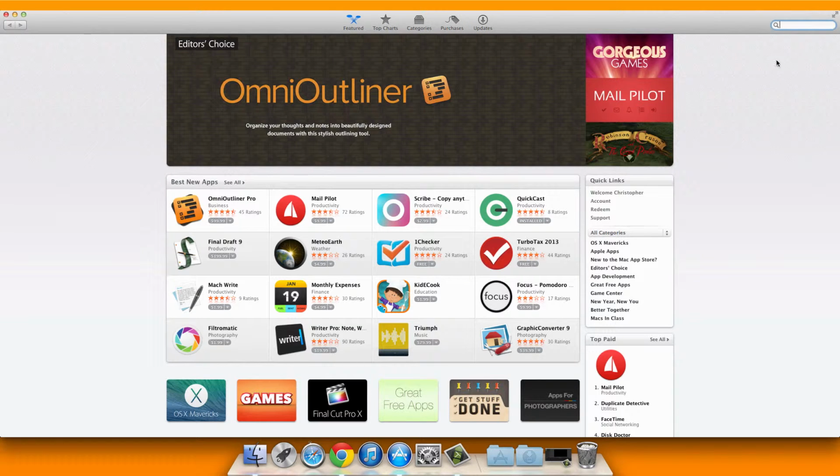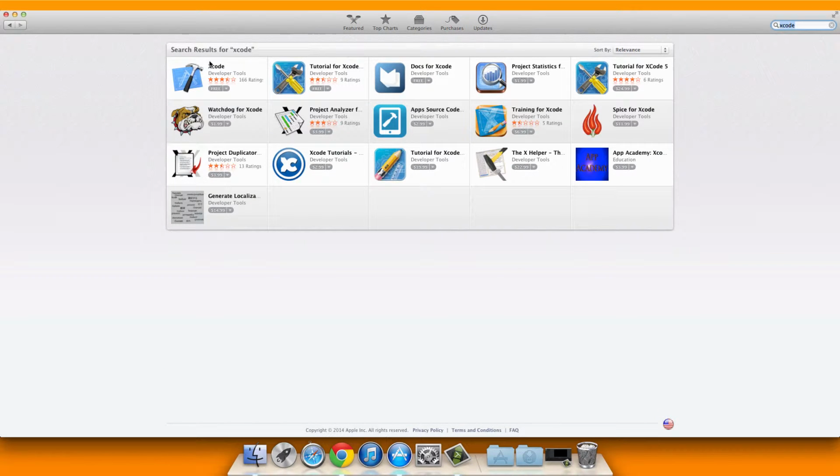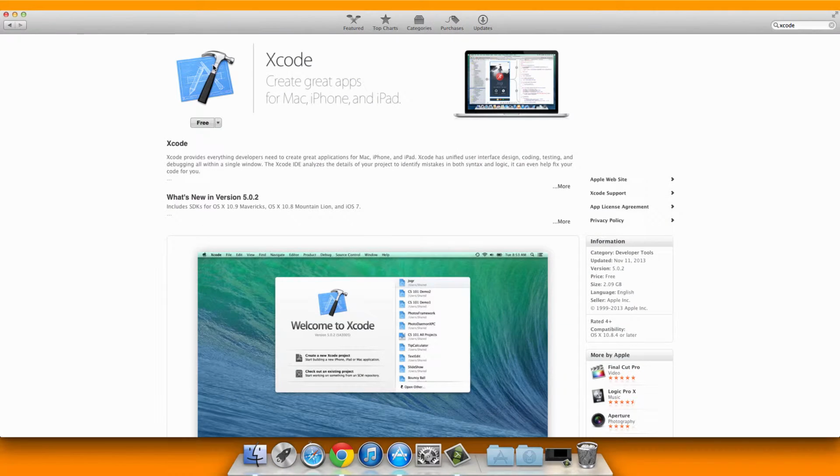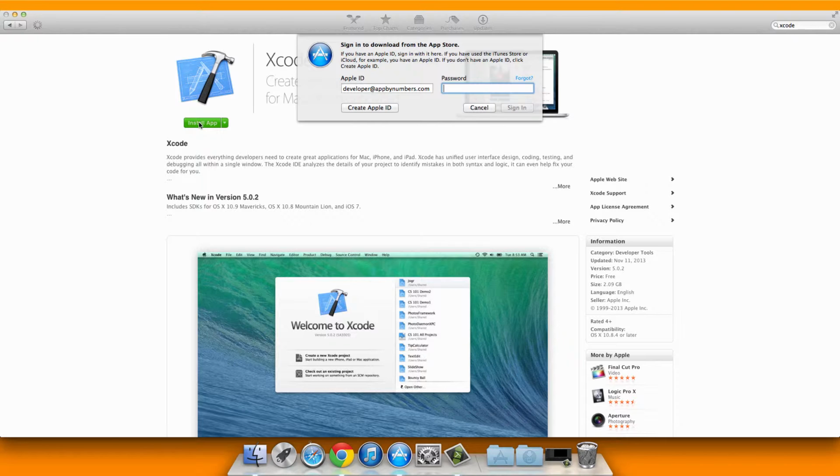Once you launch the App Store, you can just search for Xcode, and you'll find it's a free download. Click on Install App in the App Store, enter your Apple ID, and then you can download it.